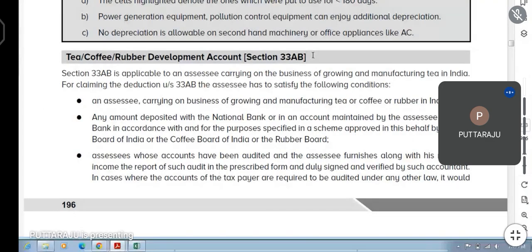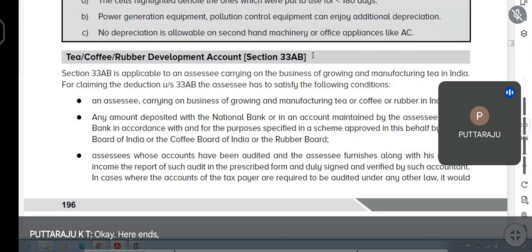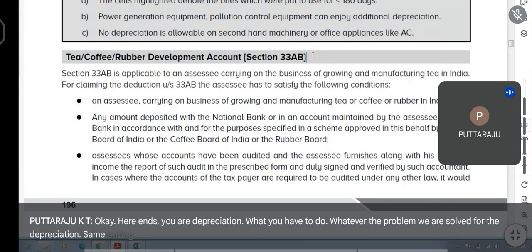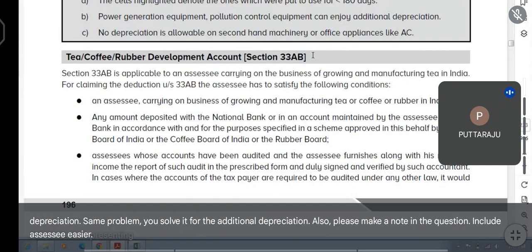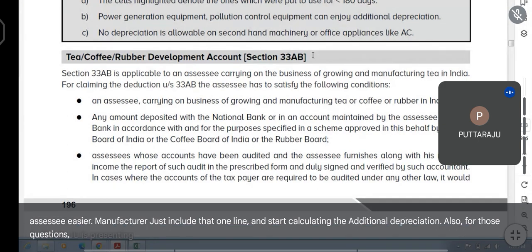Okay. Here ends your depreciation. Whatever problem we have solved for the depreciation, same problem you solve for the additional depreciation also. Please make a note in the question, include assessee is a manufacturer. Just include that one line and start calculating the additional depreciation also for those questions we have solved.